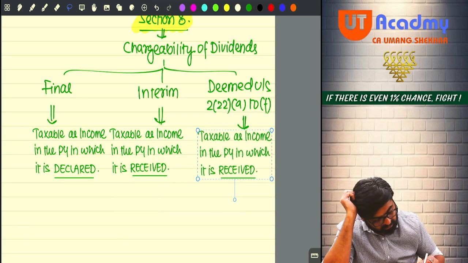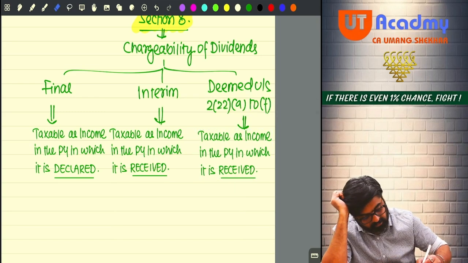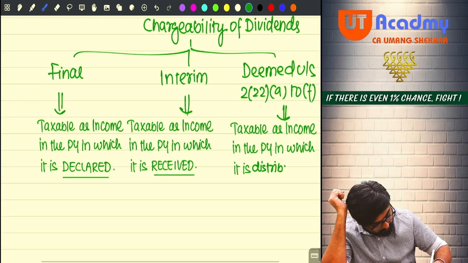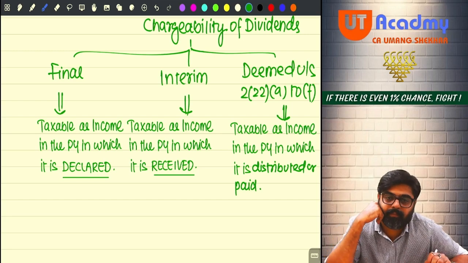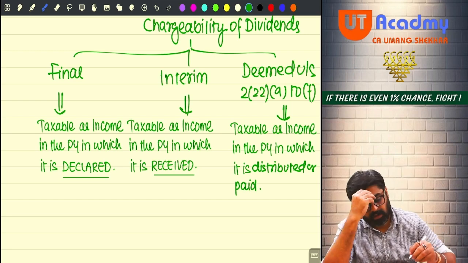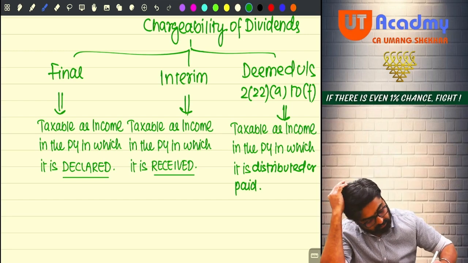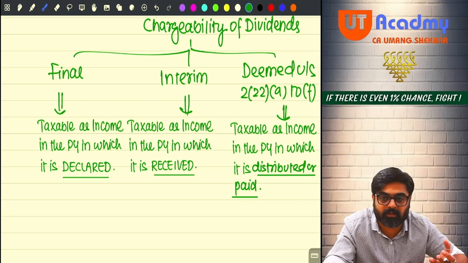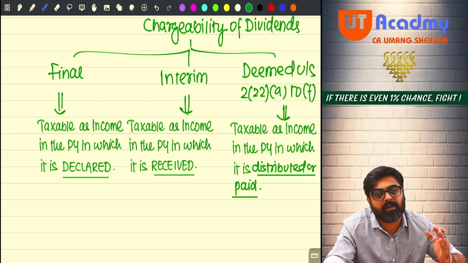Now this will be taxable as income in the previous year in which it is distributed or paid, as the case may be. So the year in which it is distributed or paid, because some distributions are treated as deemed dividend.